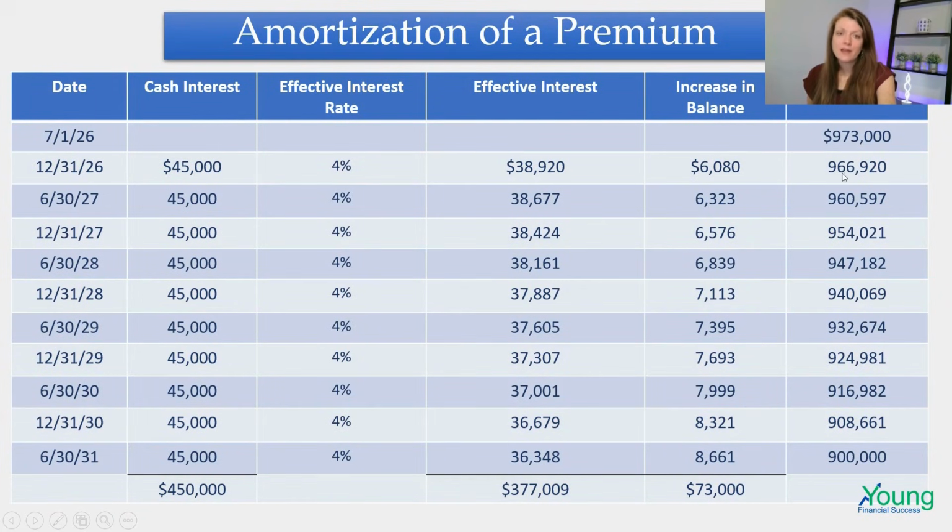So we take that outstanding amount times the 4% effective rate, and that gives us the effective interest. Again, we take the difference between the cash payment and the effective interest. The difference is going to be decreasing that value of the premium. So we do that every time for 10 payments, and then we have amortized the entire premium by the time we get to that last payment.